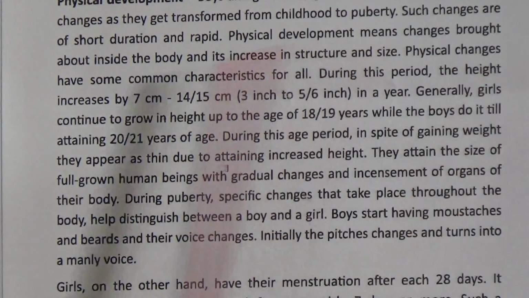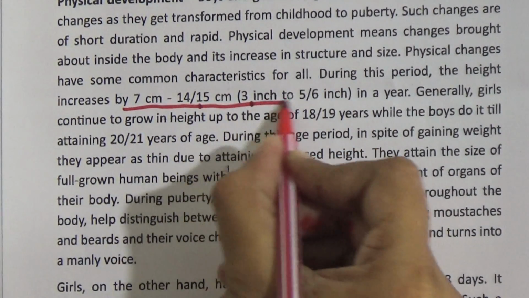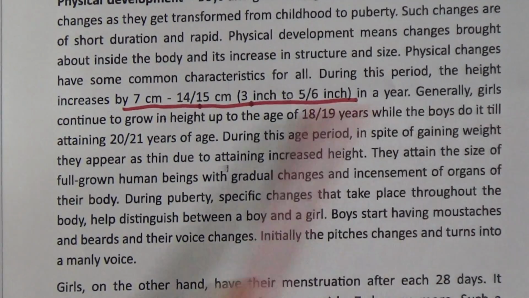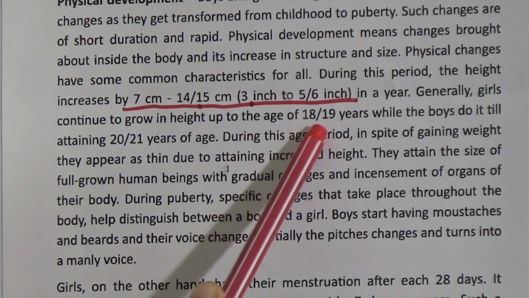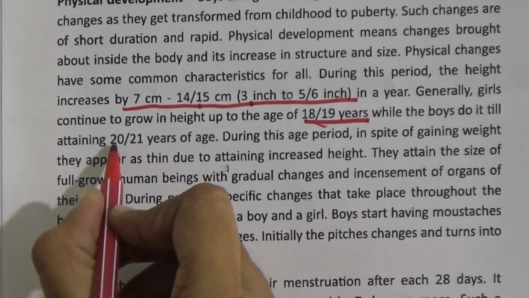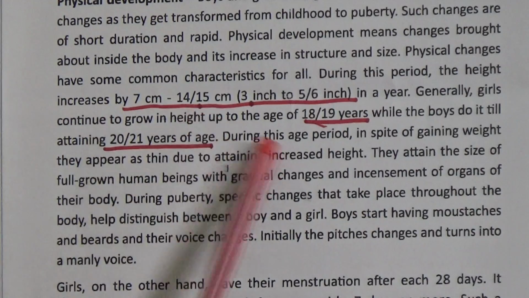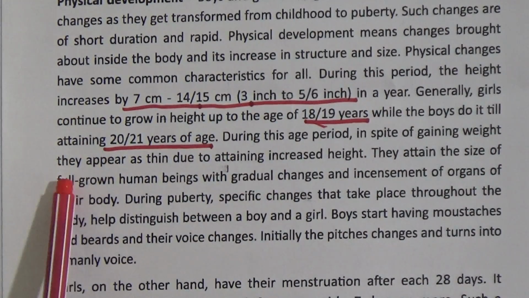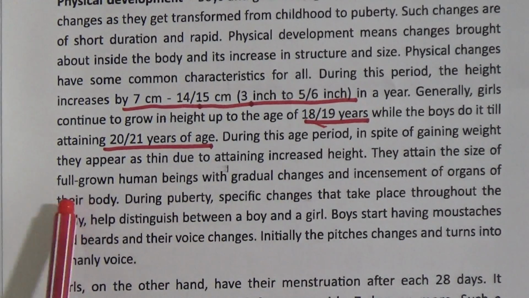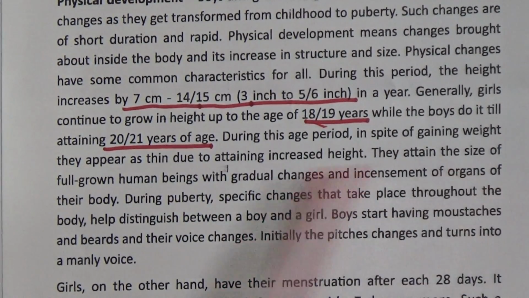During this period, the height increases by 7 cm to 14 or 15 cm, 3 inches to 5 or 6 inches in a year. Generally, girls continue to grow in height up to the age of 18 or 19 years, while boys do so till attaining 20 or 21 years of age. During this age period, in spite of gaining weight, they appear thin due to increased height. They attain the size of full-grown human beings with gradual changes and enhancement of organs of their body.